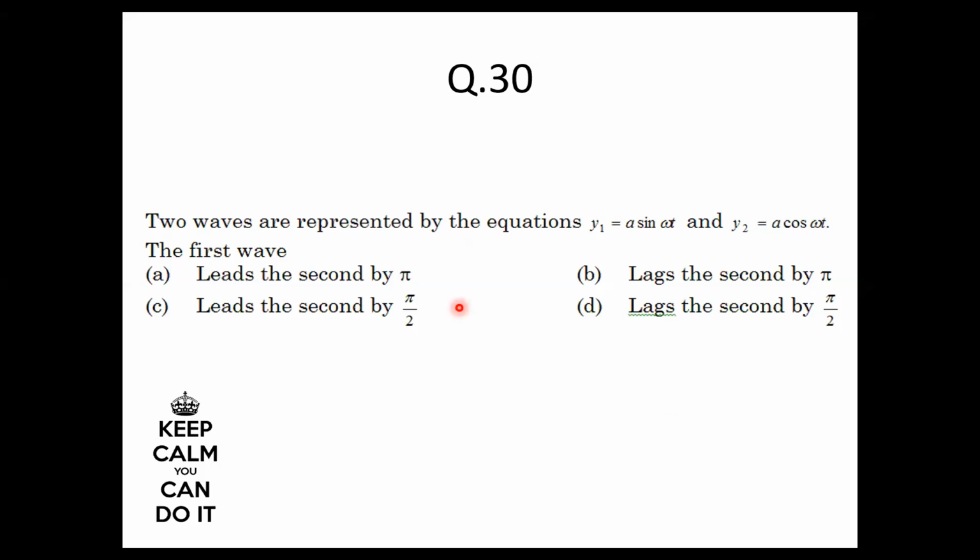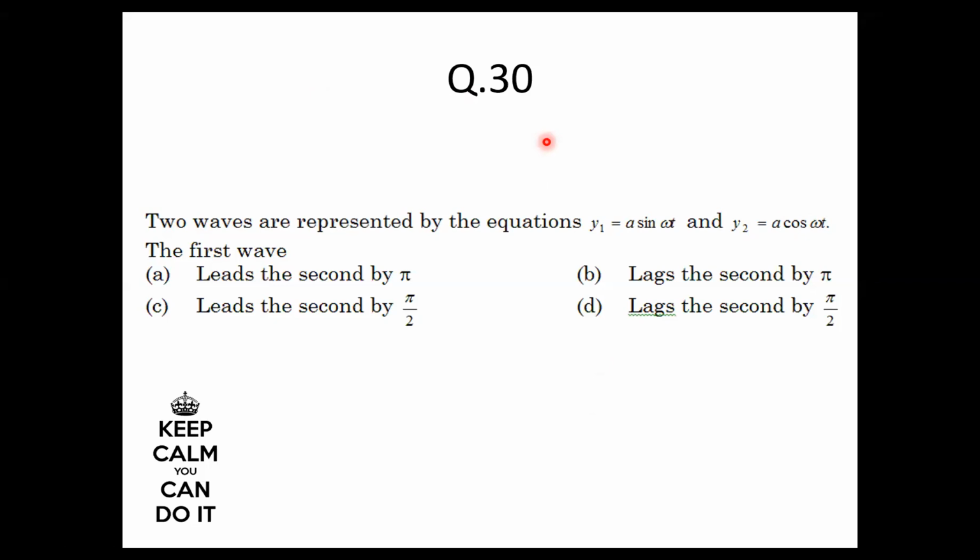You have to be careful when you think of lead and lag. The two waves are, one is A sine omega t and the other is A cos omega t. So you know that cos can be represented in terms of sine as well. So reread the question twice before the answer. So if you see, this y2 can be written as A sine omega t plus pi by 2, right?